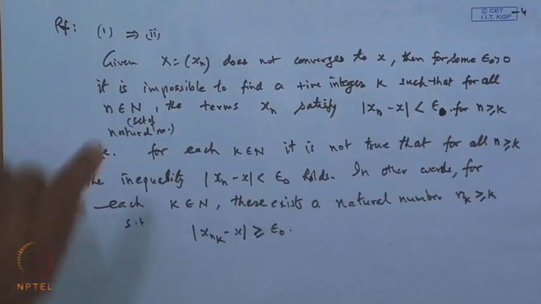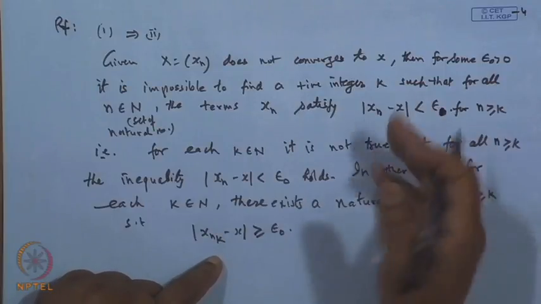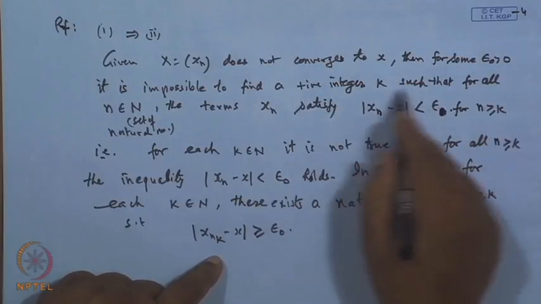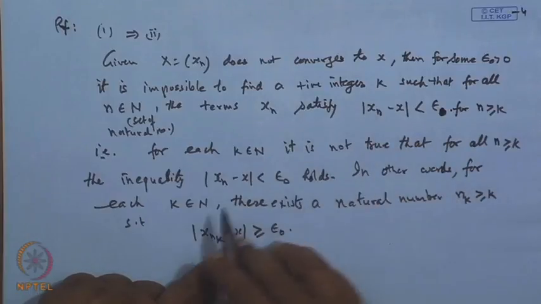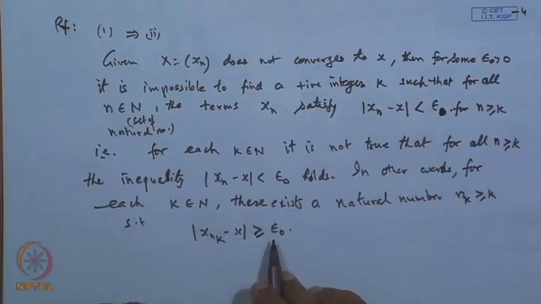Because if the sequence does not converge, it is impossible to find an n_k which will follow the condition, so some integer n_k can be obtained which violates it. That is what you get. So, 1 implies 2. Now, 2 implies 3.